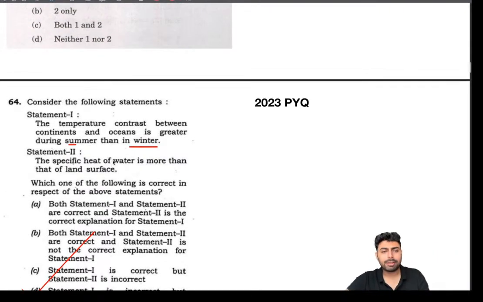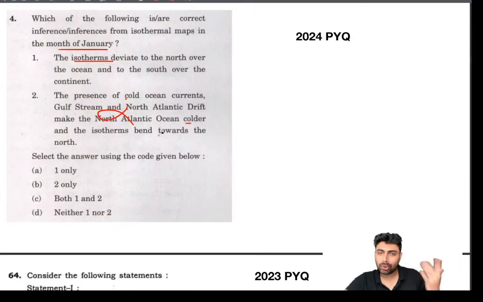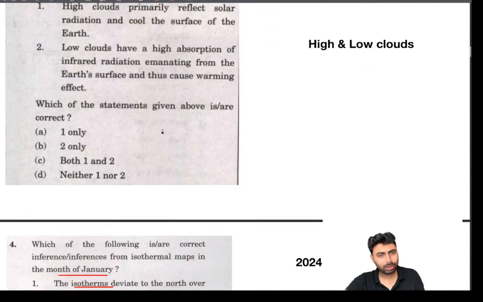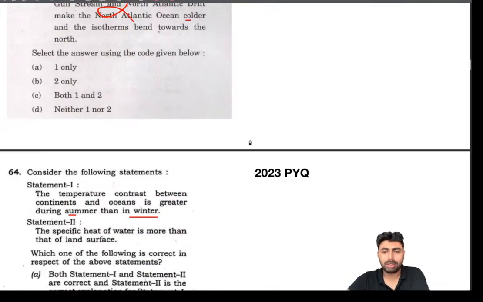So stick to these patterns. Instead of summer, there will be winter, and instead of hot, warm, ocean currents, and bending towards north or south, and high clouds, low clouds. So that's a classic situation.